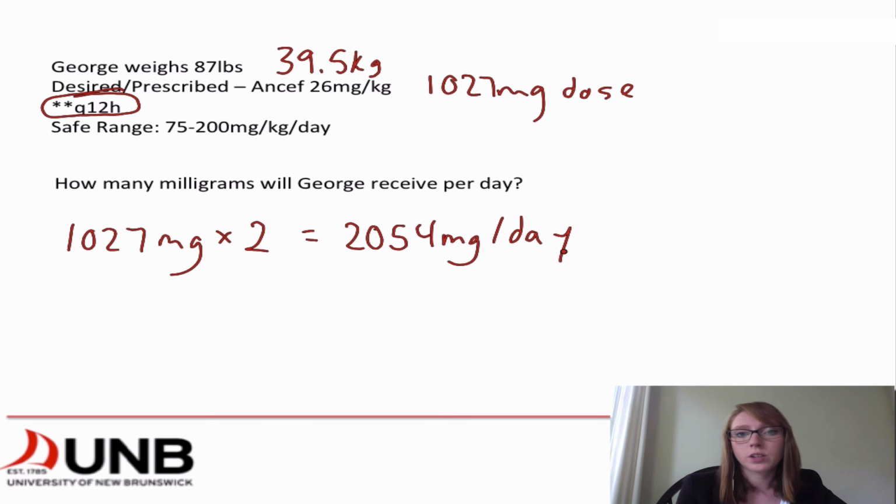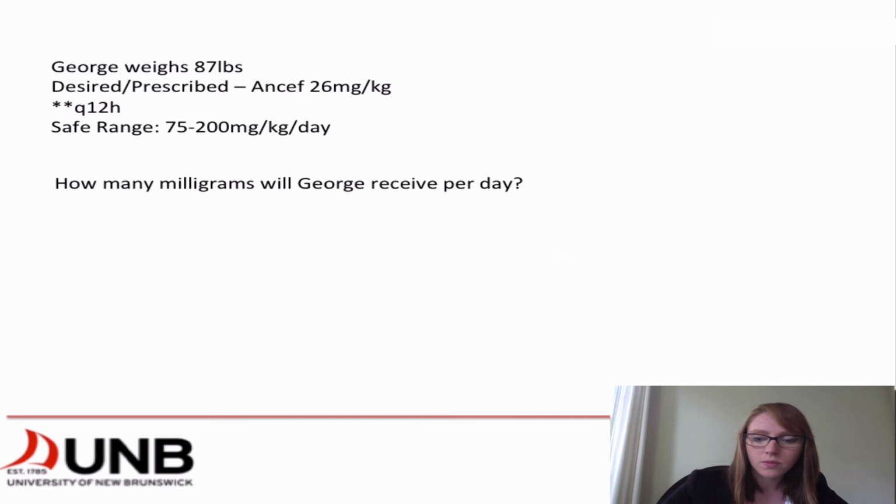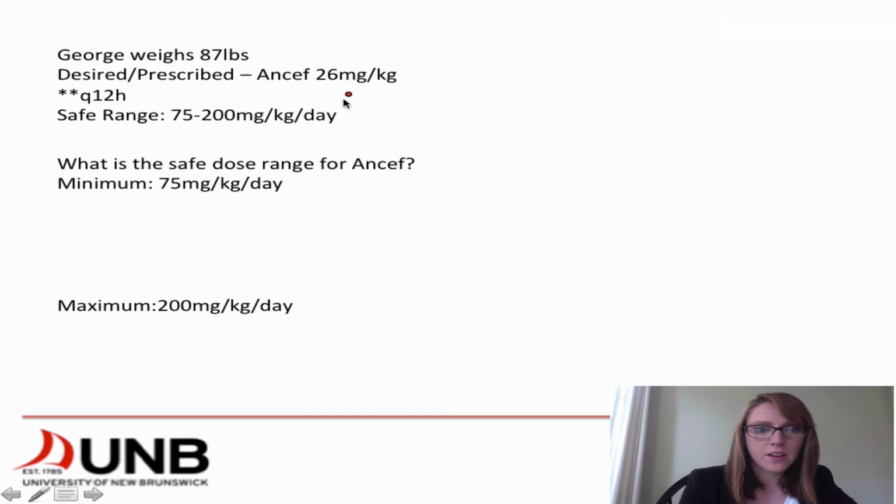And the next thing that we're going to be doing is seeing if this is within our safe range for George. We want to make sure that we're giving him the appropriate amount that's going to help him and not going to harm him. All right, so now that we have that all calculated out, let's add these numbers in so that we have them for reference when we complete our safe range dose.